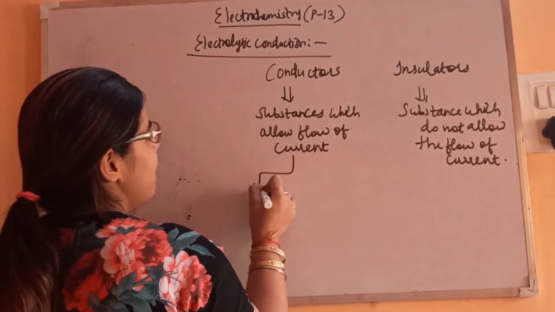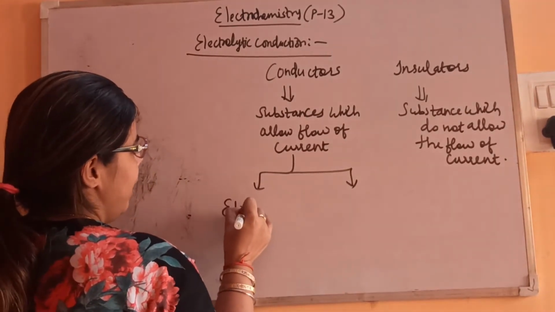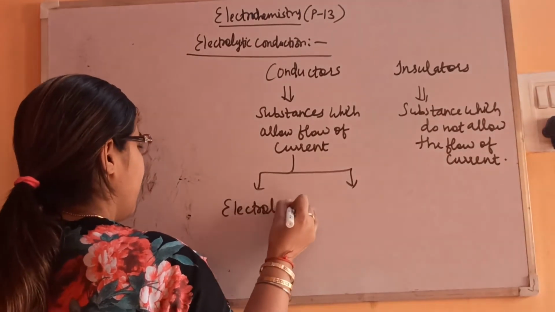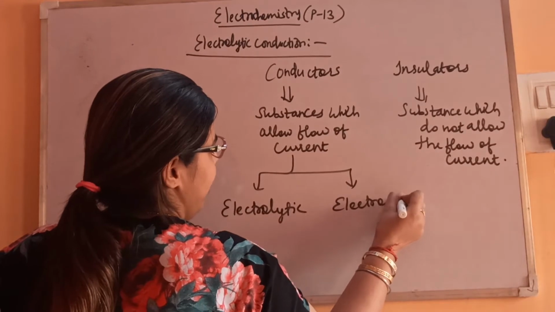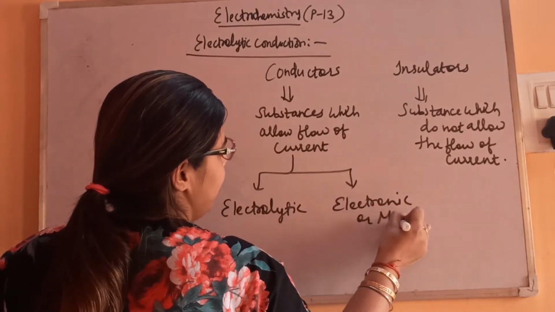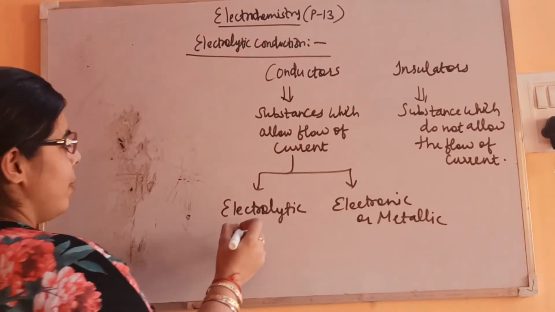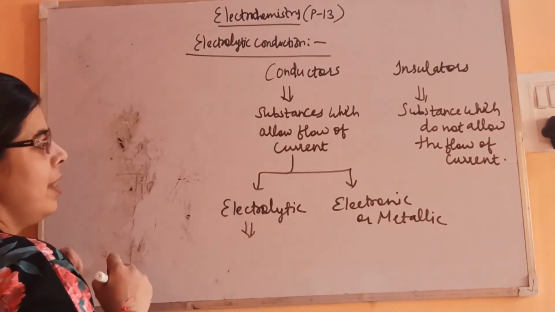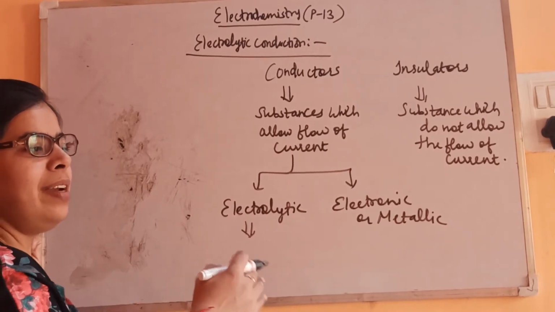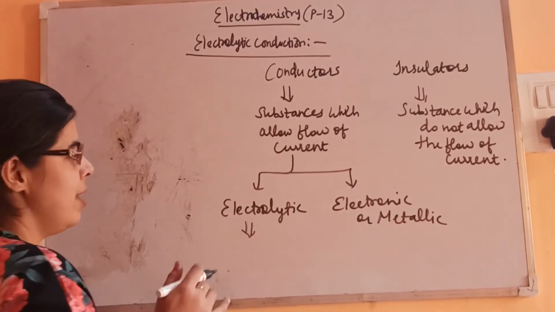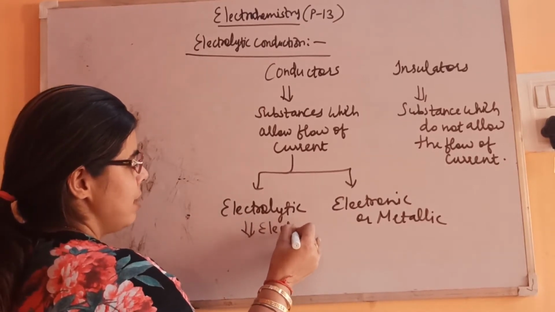So conductors, on the basis of this flow of current, are of two types. One is electrolytic and one is electronic or metallic. On passing electricity, if decomposition is taking place, in electrolytic conduction, this is what we are talking about, electrolytes.